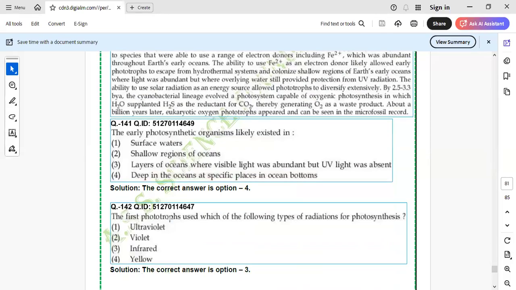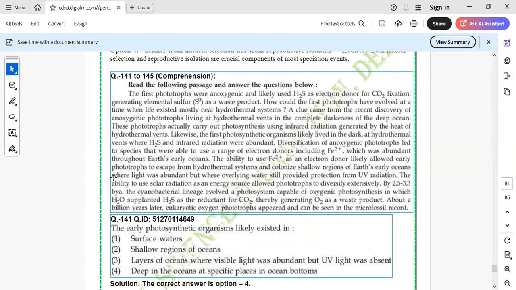Then they are saying the first photoautotroph used which of the following type of radiation for photosynthesis? This is also available in the passage. It is clearly written in the passage here: these photoautotrophs actually carry out photosynthesis using IR radiation. They were using IR radiations. It's very simple.